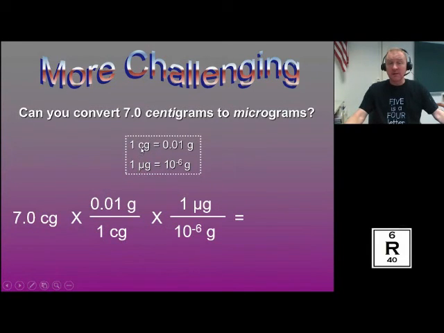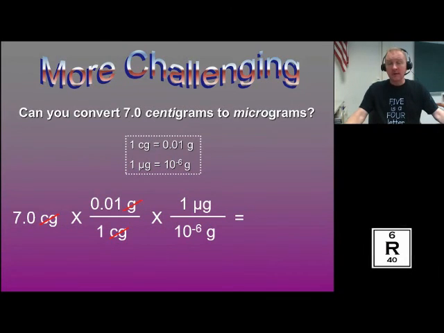But it has to be an equivalent. What it's equal to is 1/100th of a gram. Well, that's nice, but the question I'm supposed to answer in is micrograms. So I use this equivalence of 10 to the negative 6 grams, and then I can convert that into micrograms because I know that for 10 to the negative 6 grams, it's 1 microgram. And we cancel out our units. The centigrams cancel out.